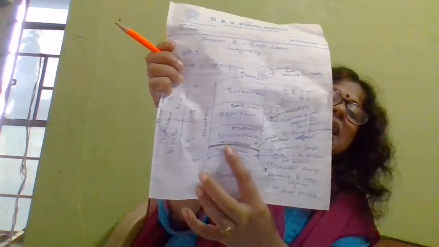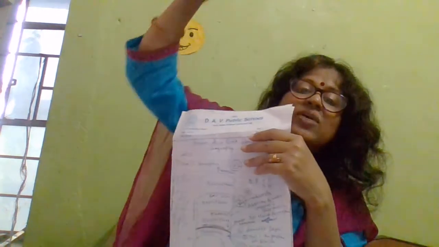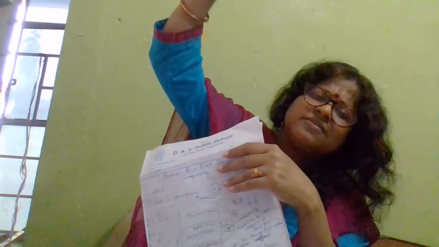Normal lapse rate is a phenomenon that in the troposphere, this layer, every 165 meters there is a 1 degree Celsius temperature decrease. You can say that the higher we go, the cooler the climate.